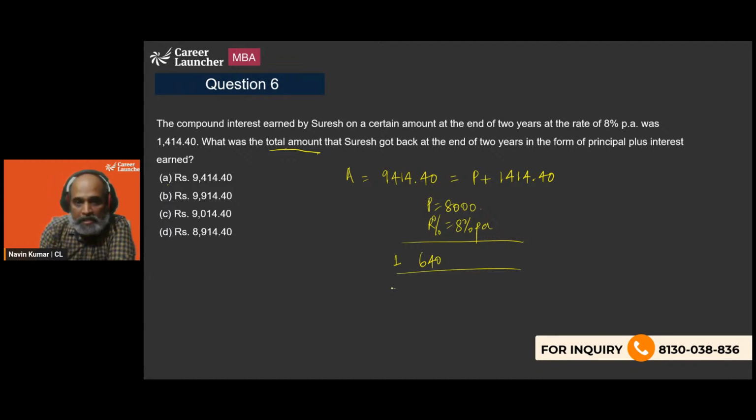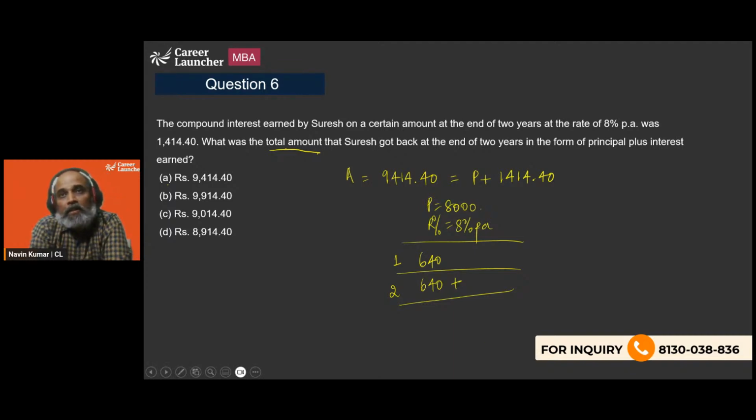Second year, I will be getting again 640, and then I will be getting 8% of 640. Now, 8% of 640 is going to be 51.2.